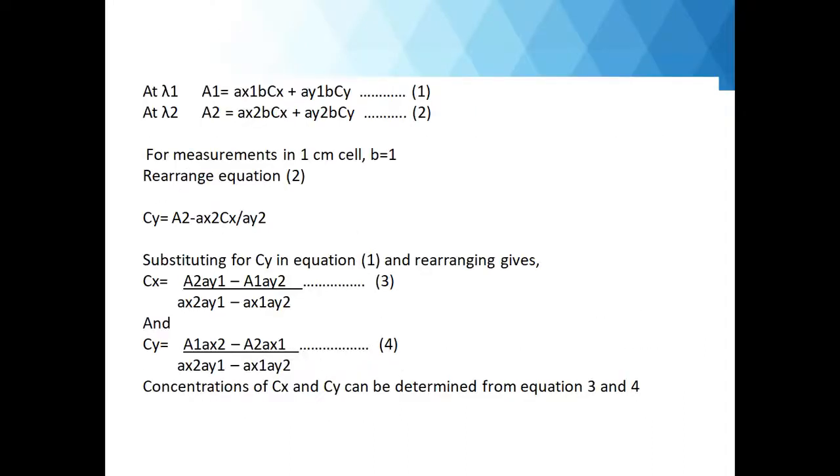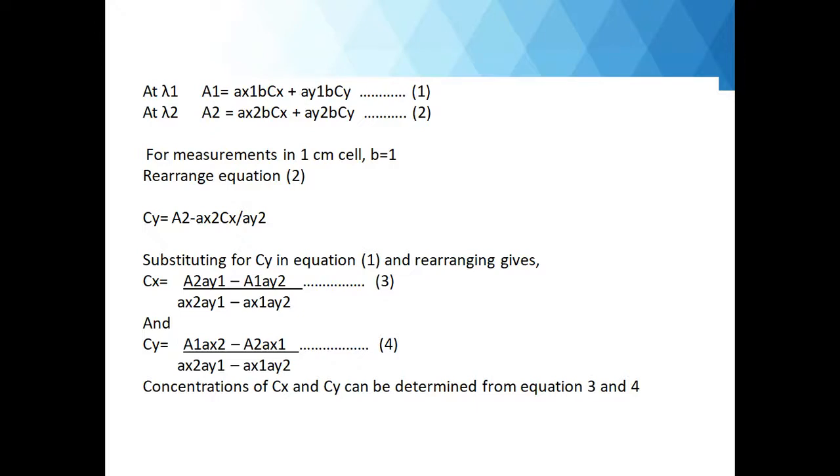At wavelength 1, A1, that is the absorbance of the sample at wavelength 1, is equal to AX1, the absorptivity of the drug X at wavelength 1, into B into Cx, where B is the path length of the cell and Cx is the concentration of drug X, plus AY1, the absorptivity of drug Y at wavelength 1, into path length into concentration of the second drug.